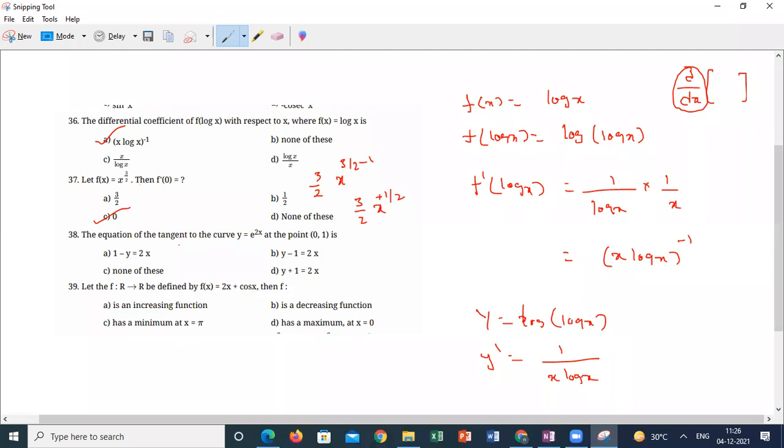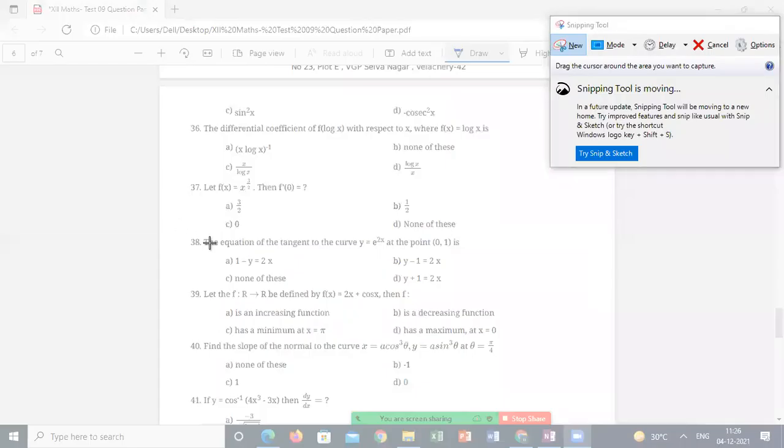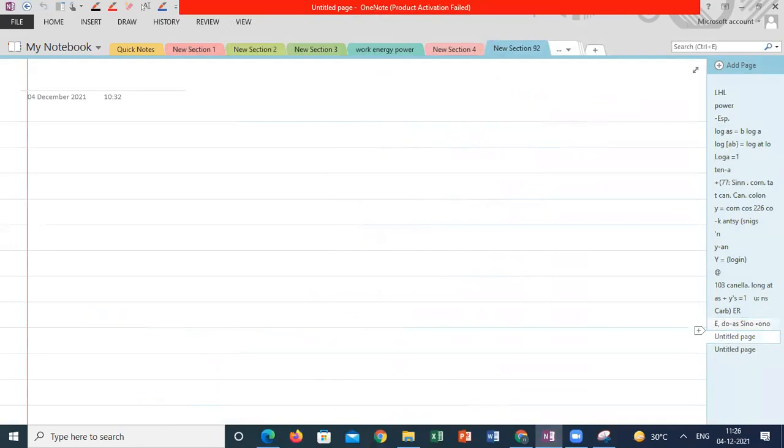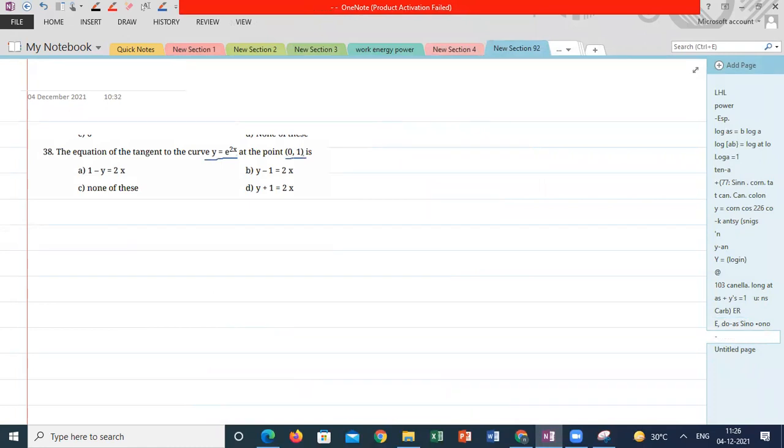The equation of the tangent. Question number 38. Tangent and normals. You need to know the basics of the straight lines concept from the plus 1.